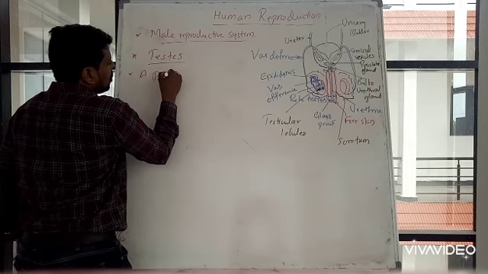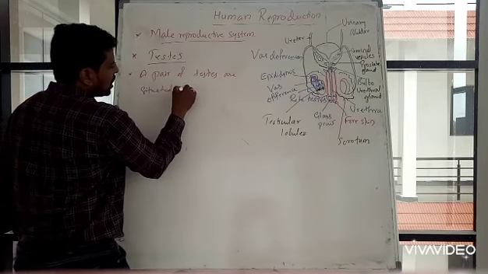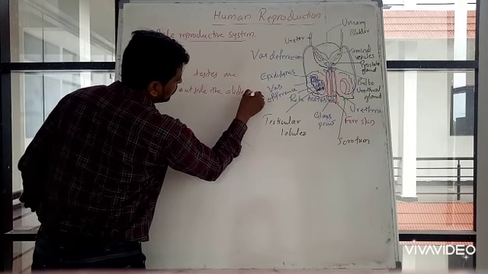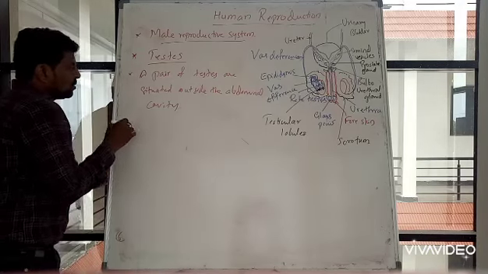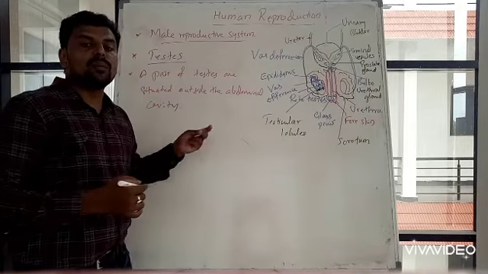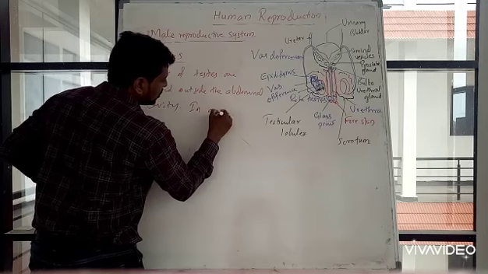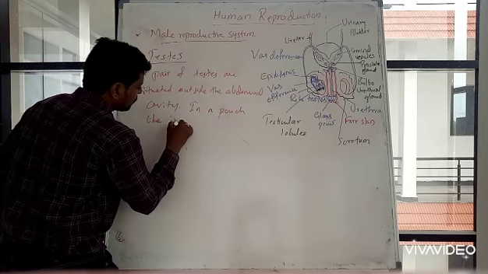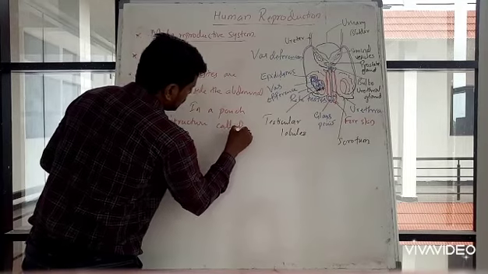A pair of testes are situated outside the abdominal cavity, just outside the human body, in a pouch-like structure called the scrotum.